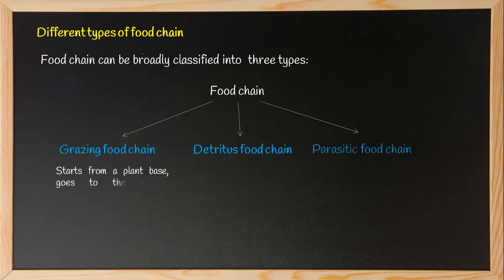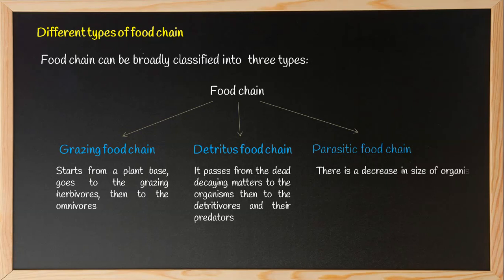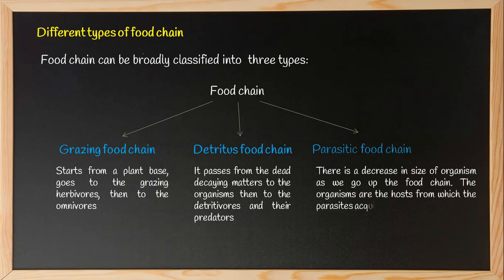Grazing food chain starts from a plant base, goes to the grazing herbivores, then to the omnivores. Detritus food chain, it passes from the dead decaying matters to the organisms, then to the detritivores and their predators. Parasitic food chain, there is a decrease in size of organism as we go up the food chain. The organisms are the hosts from which parasites acquire nutrition.